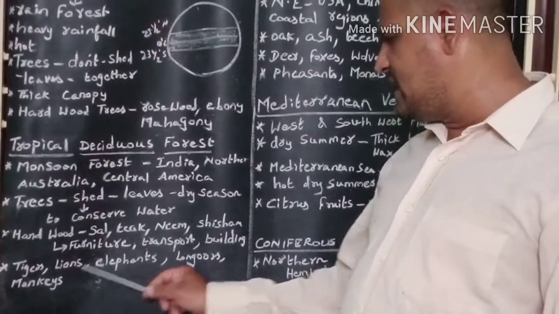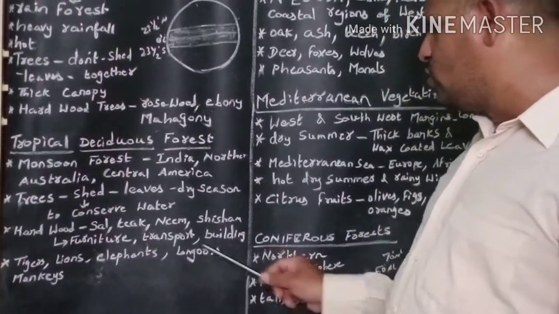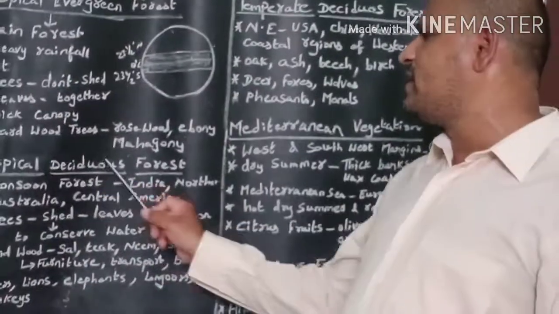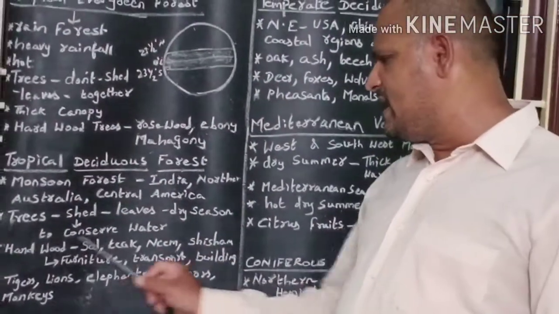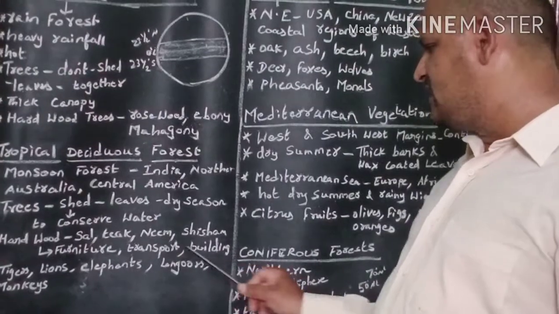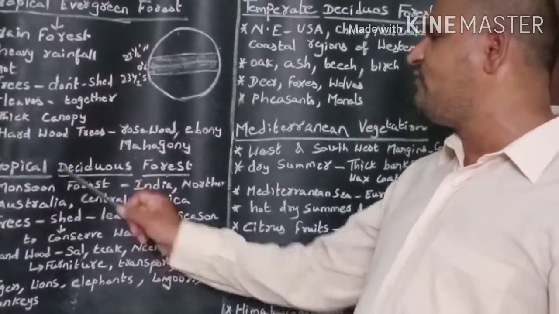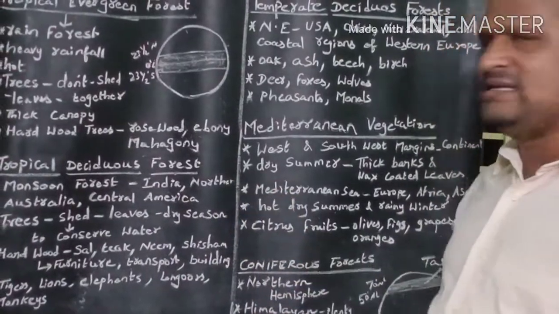Tiger, lion, elephants, langurs, and monkeys are the common animals found in tropical deciduous forest.